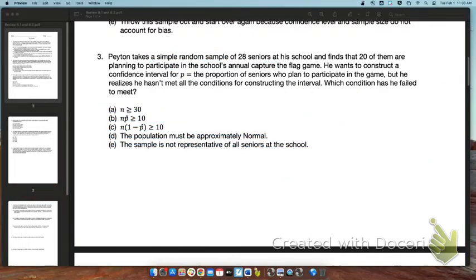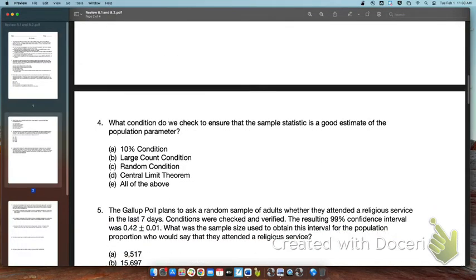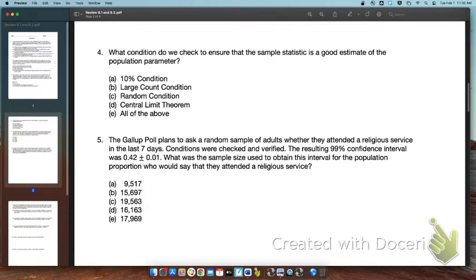Number 4. Which condition do we check to ensure that the sample statistic is a good estimate of the population parameter? So basically what this is asking is, which of these conditions is important for making sure that p hat estimates p and it's unbiased, basically. So which of the conditions do we check to make sure that we have an unbiased estimator of p?